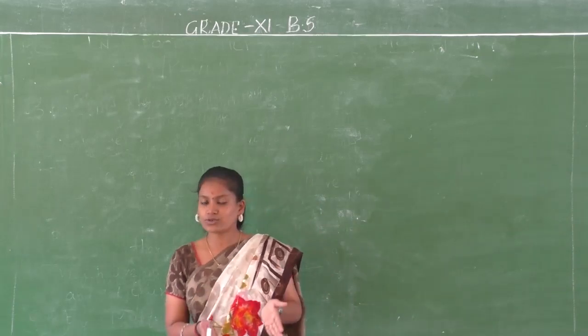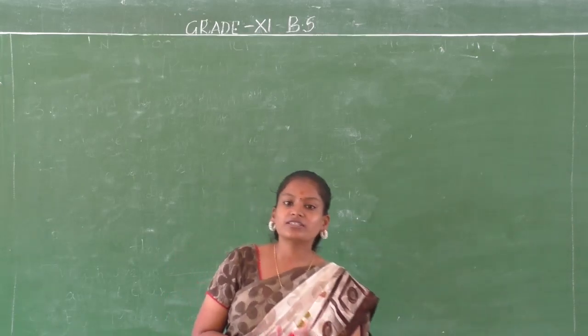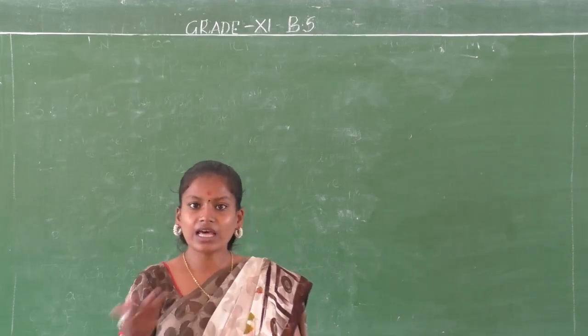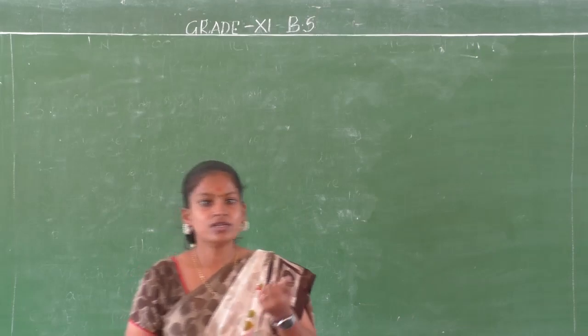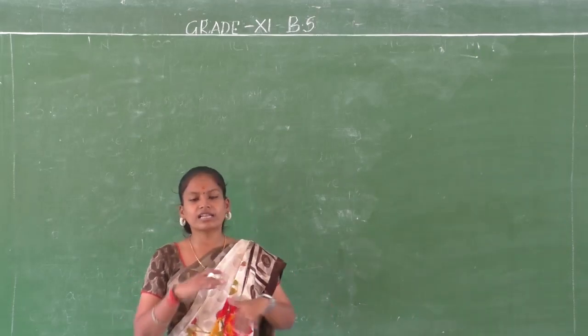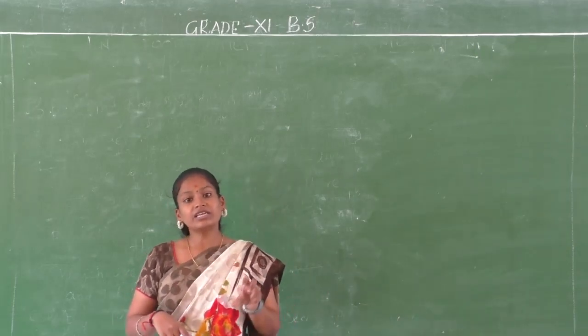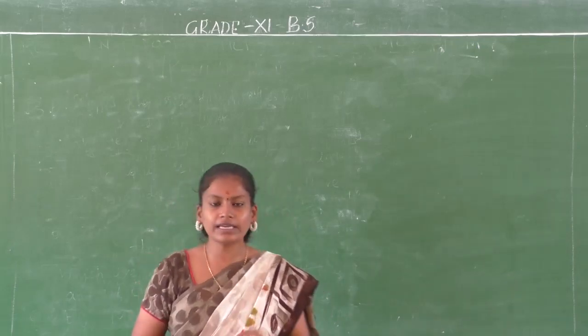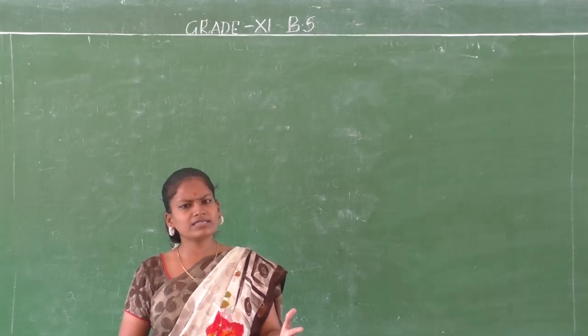So business, as you may remember, is classified into two different activities. One is the industry and another one is commerce. Industry is again further classified into three, which is primary, secondary and tertiary industry. What is industry basically about?